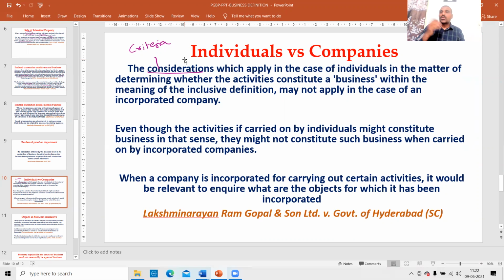For an individual, there is no memorandum of association. In case of companies, there will be a memorandum of association. Therefore, we have to read the memorandum of association.